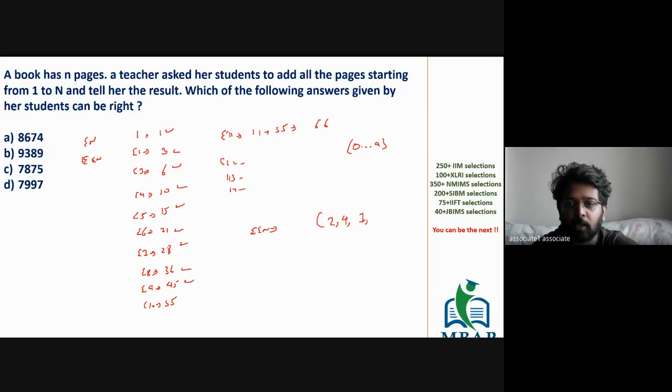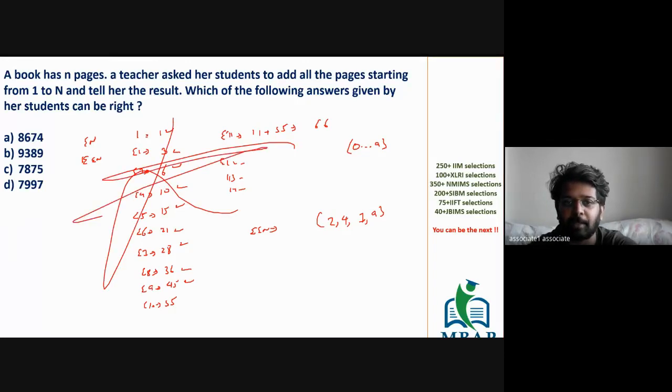Any other value which you can come across? Any other value? Come on. It's 9. So this is a perfect answer, Saili. You can write it down on a piece of paper. You don't have to do this much of an exercise next time. That is not required. The logic is simple.